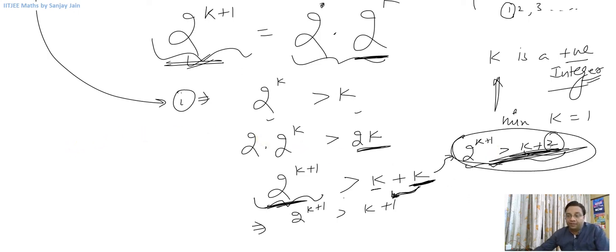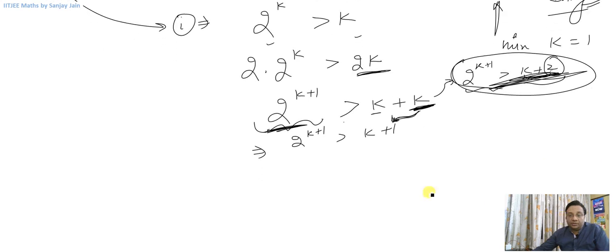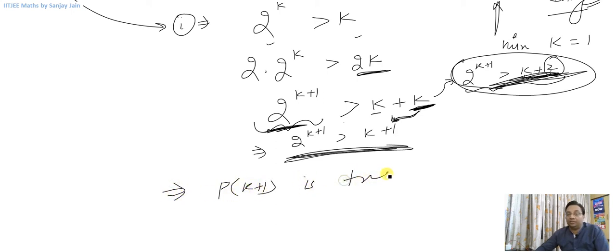Okay, all right. So now this statement is p of k plus 1. So p of k plus 1 is true.